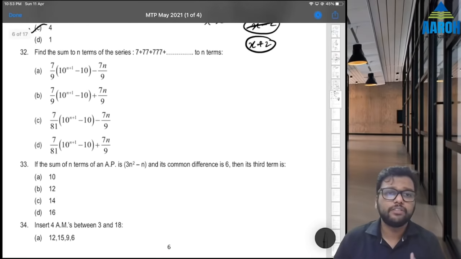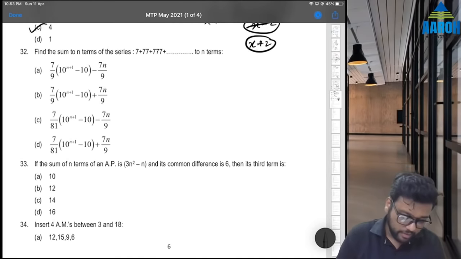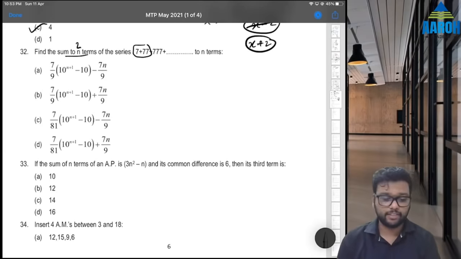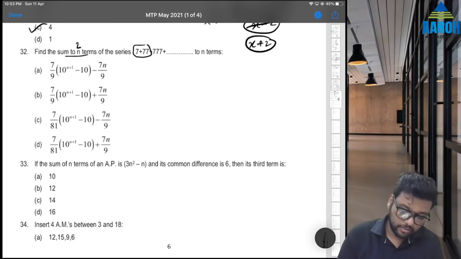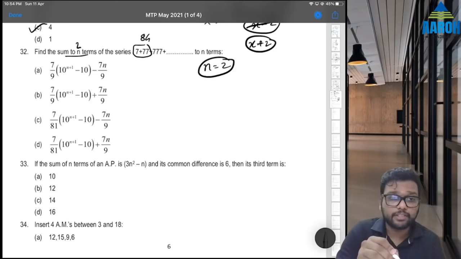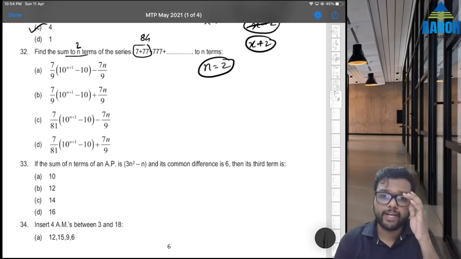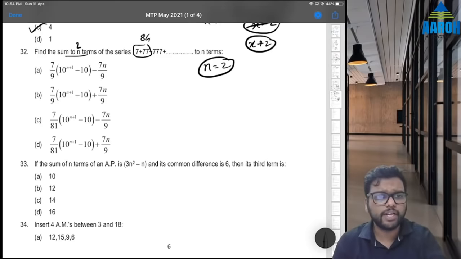32, sequence series. These kind of questions are very simple. Find sum to n terms. What will we do? We will take n as 2 and find sum of 2 terms. What is 7 plus 77? 84. So we'll put n as 2 in the options and we'll check which option gives us 84.